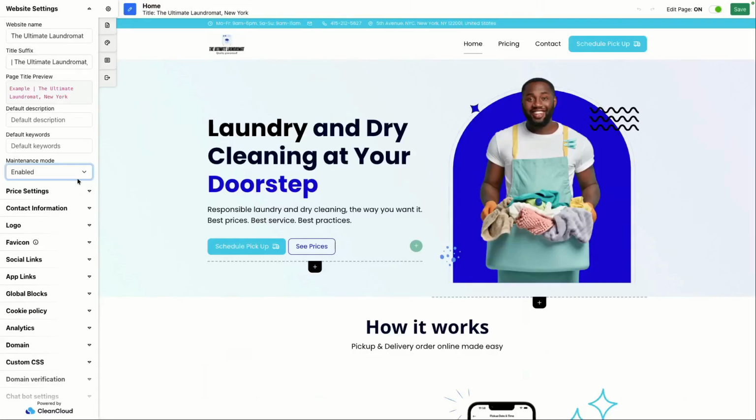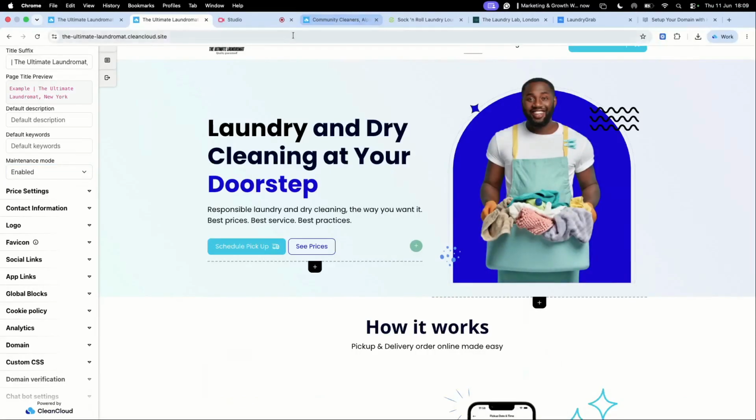I don't want it to be live. I don't want people to see my website just yet. So what this will do, and I'm going to give you an example in a moment, is it will just allow me to say my website is currently in maintenance, so that customers are aware. And so you can still apply the maintenance mode, make sure, of course, it's enabled. To be sure, I want to save this change.